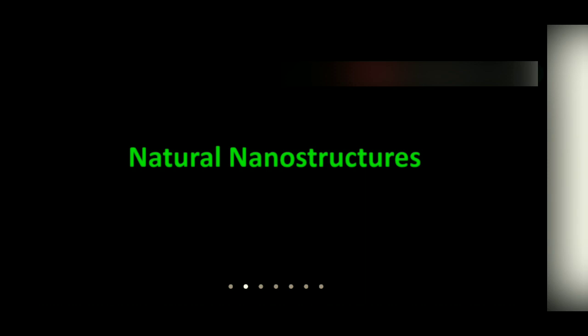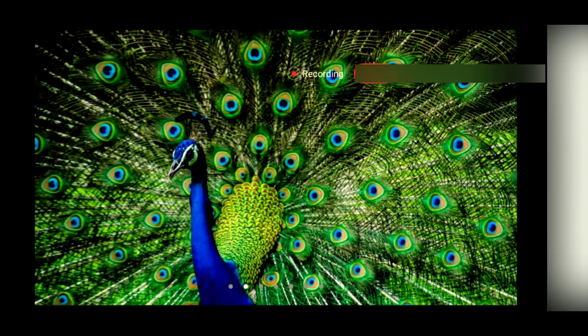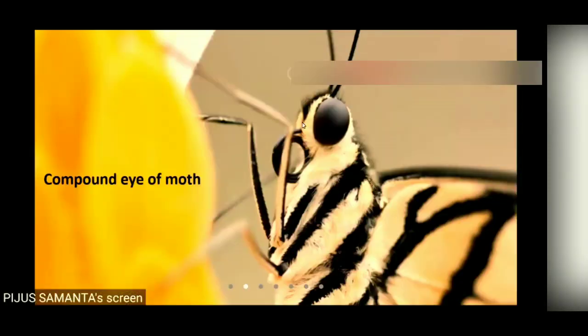Now, are there any nanostructures in nature? Obviously, there are varieties of nanostructures in nature. In fact, nature is full of nanostructures. That's why nature is so beautiful. So here you see the beautiful wings of the butterfly showing different colors. Also, you can see the feather of the peacock, which shows excellent shiny blue and green colors, and multiple colors also, some reddish colors are also observed in this case.